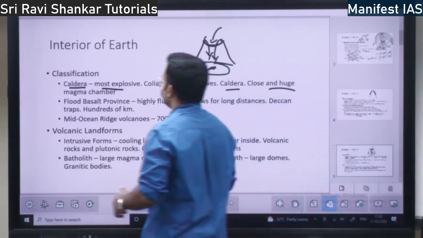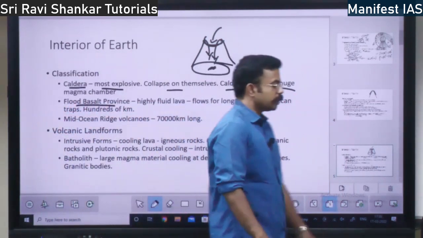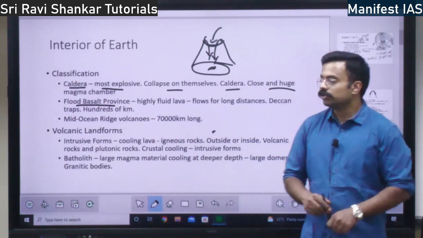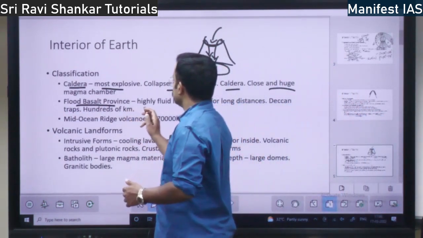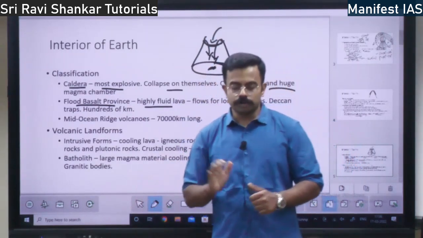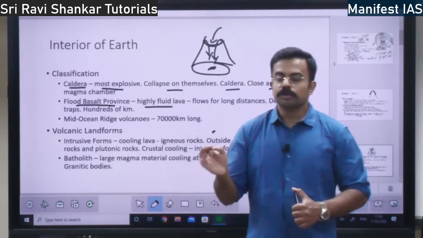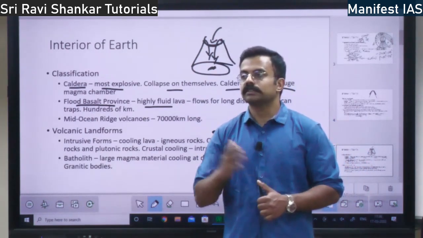Next you have flood basalt province. What is a flood basalt province? In this, you have highly fluid lava. To understand flood basalt province, take the example of the Deccan Plateau. Where is it?